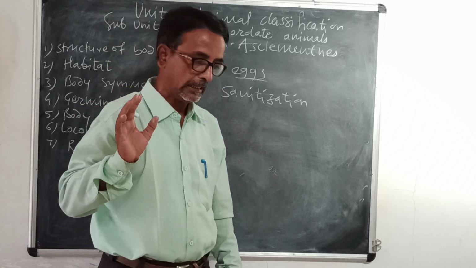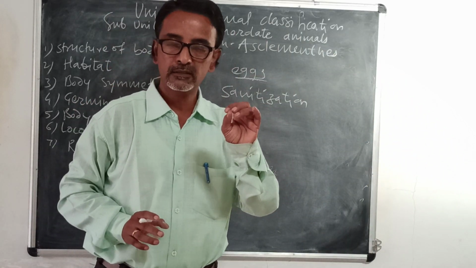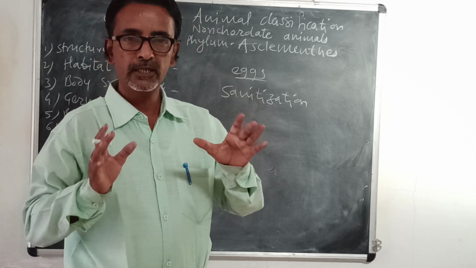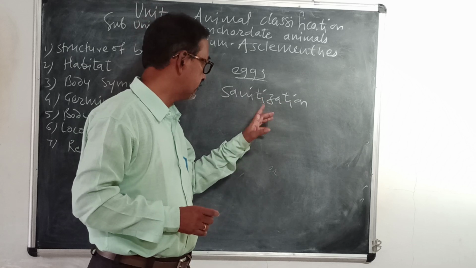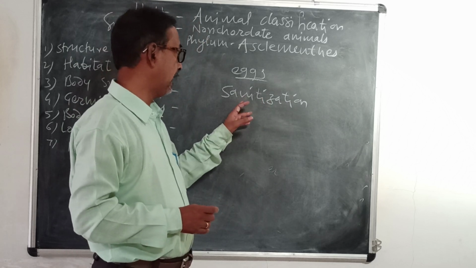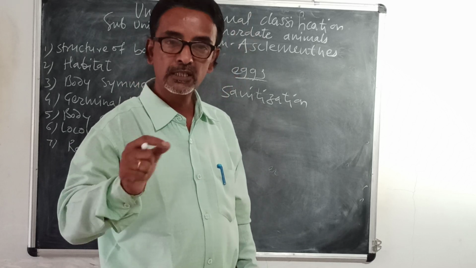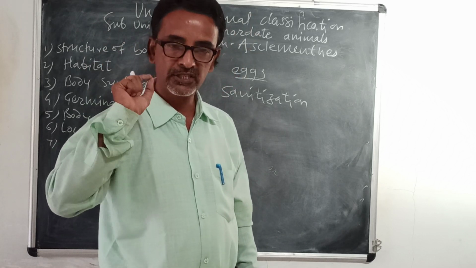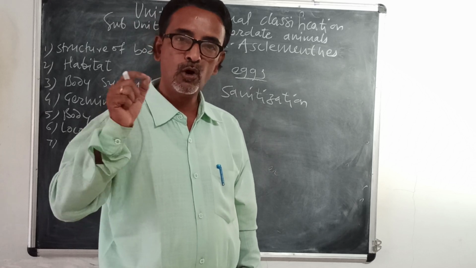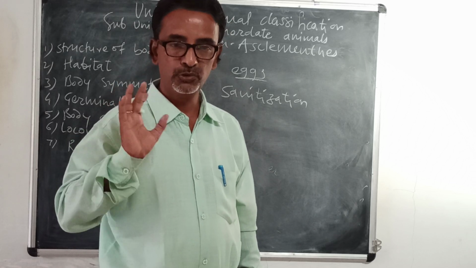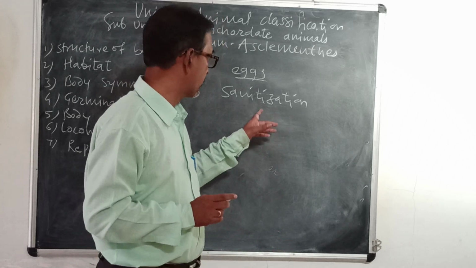What happens in the nails? There is soil, and that soil, particularly in children, may contain the eggs. Then sanitization, and whenever you bring vegetables or non-veg fish or anything from the market, wash it thoroughly and then use it. So these are the preventive measures for this.